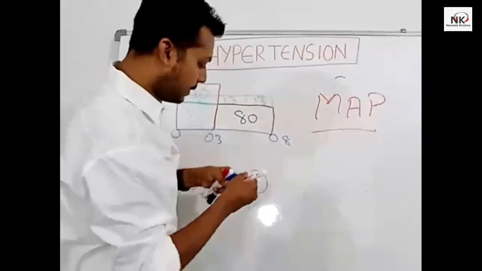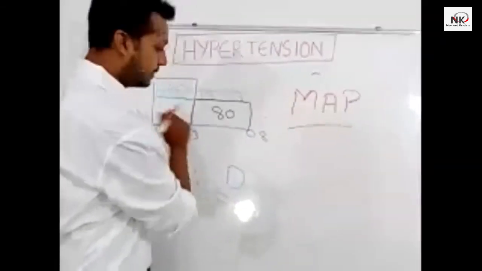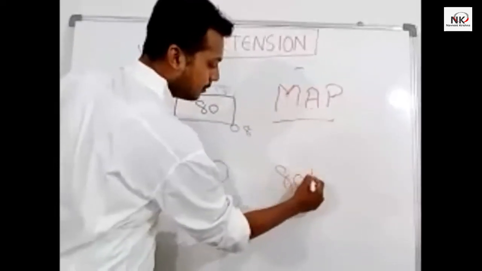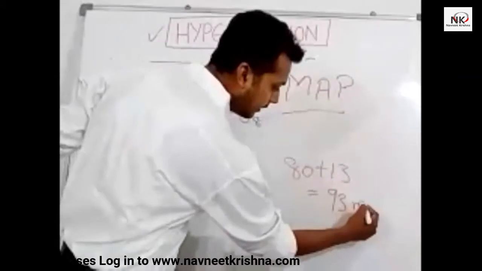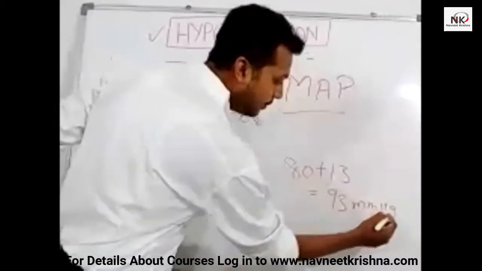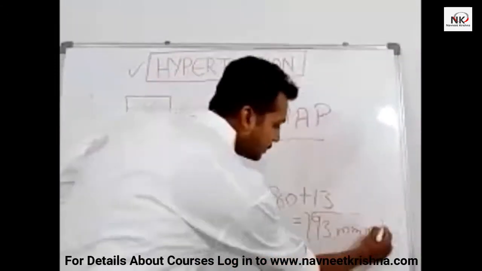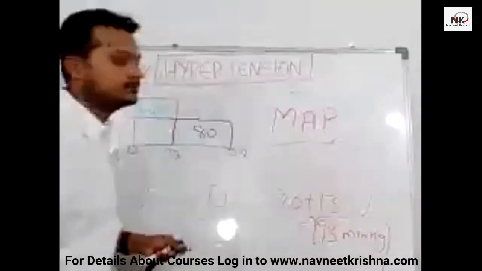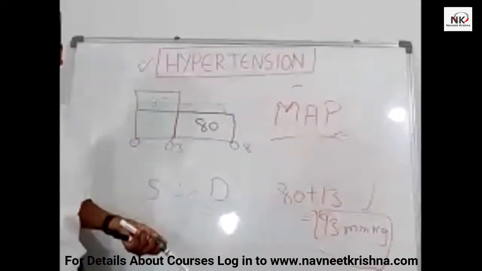So the original pressure 80 plus 13 is 93 mmHg. So this resembles the mean arterial pressure.